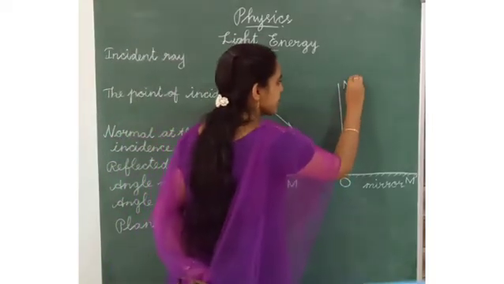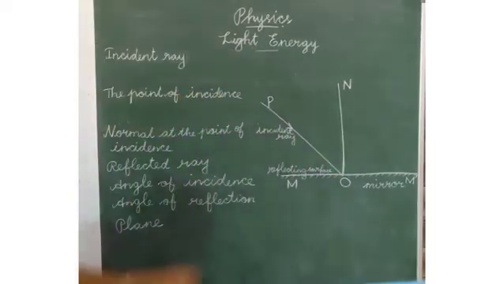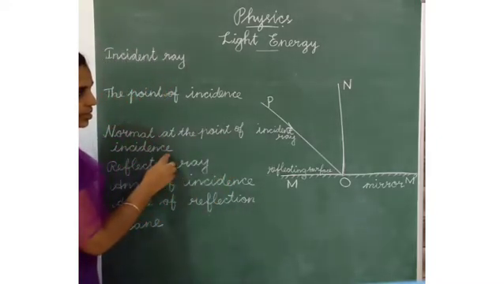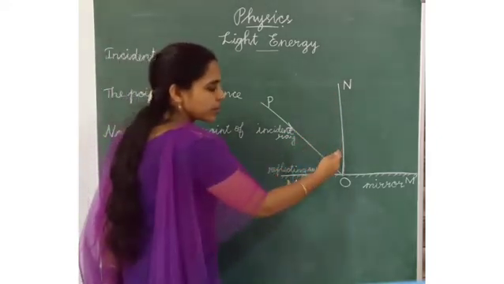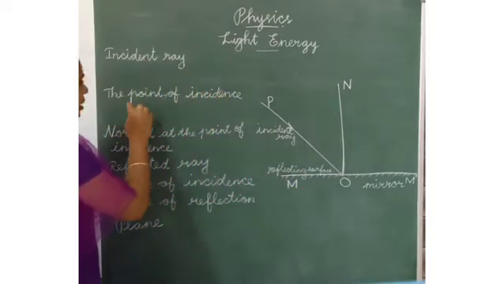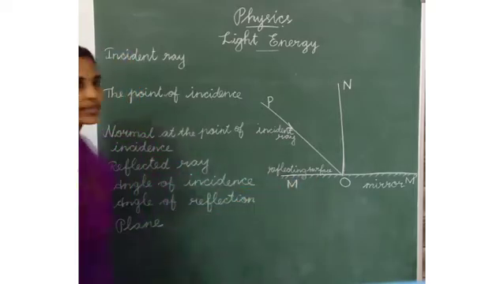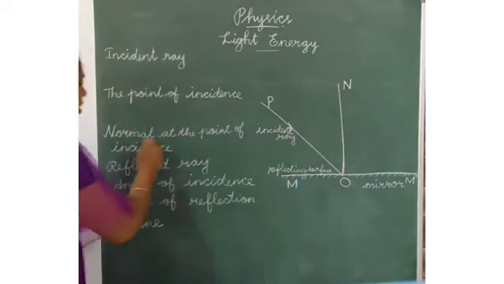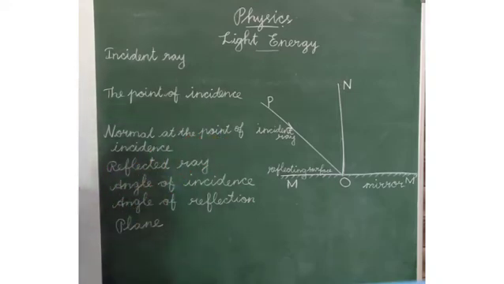This is N. This is the normal at the point of incidence. It is the perpendicular line drawn at the point of incidence O. So here ON is the normal at the point of incidence.